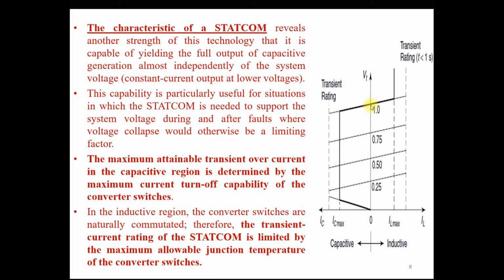That is possible by using the STATCOM, because in the SVC, if the voltage reduces drastically, the reactive power injection capacity of the SVC also reduces, because Q is directly proportional to the square of the voltage in the SVC.